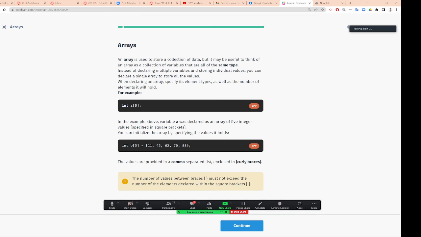Integer b is a cabinet with 5 drawers. Each drawer has, the first one has 11, 45, 62, 70, 88. They are separated by commas, enclosed by curly braces. Understand that?